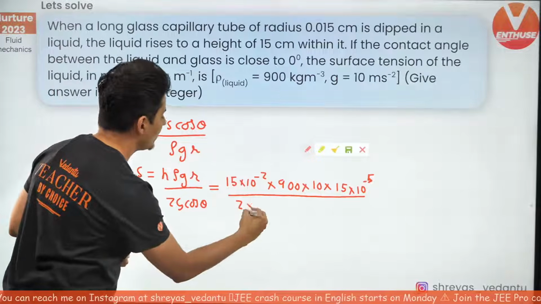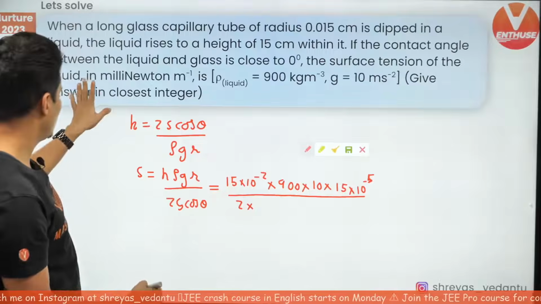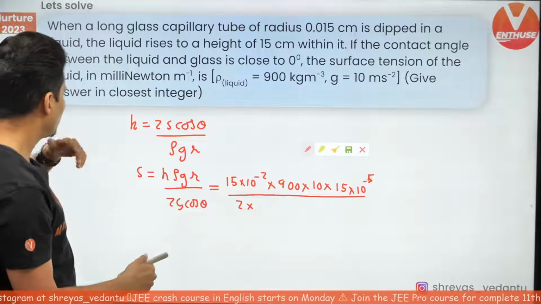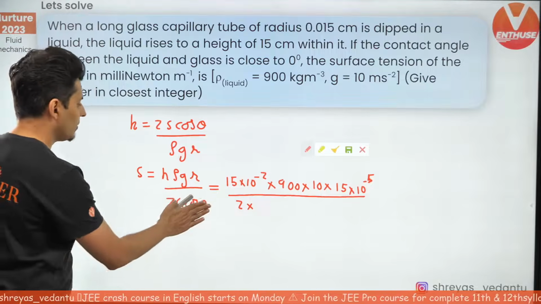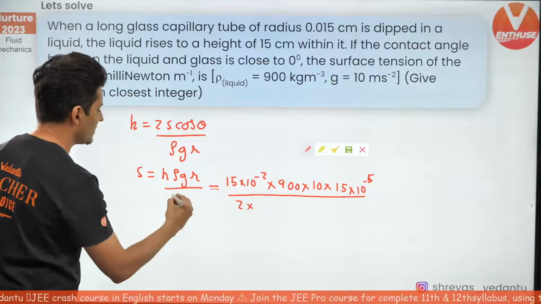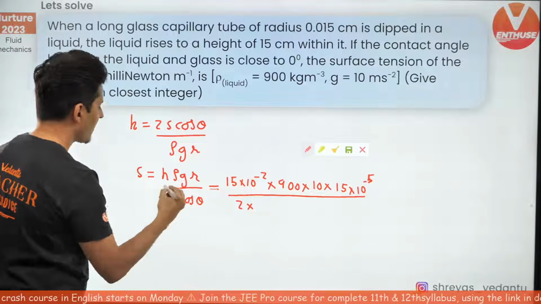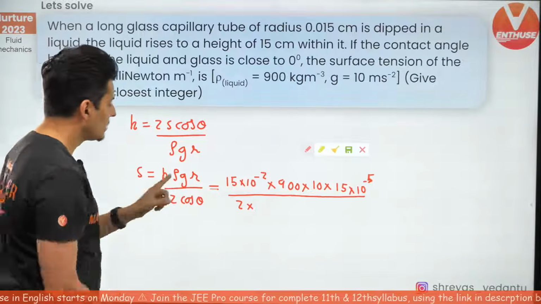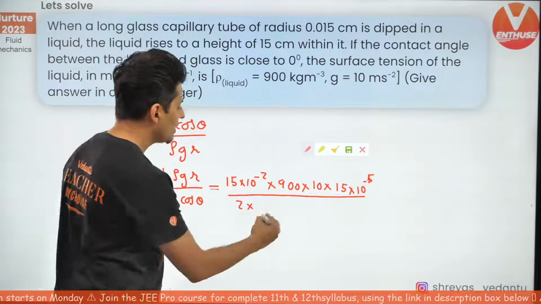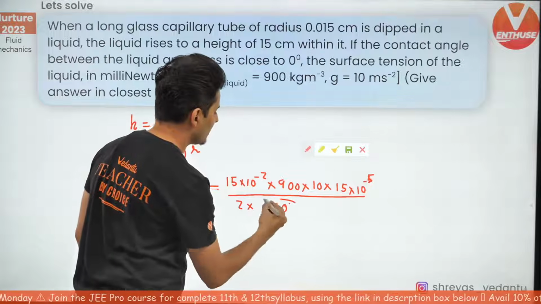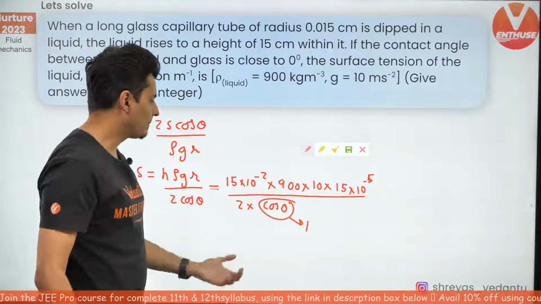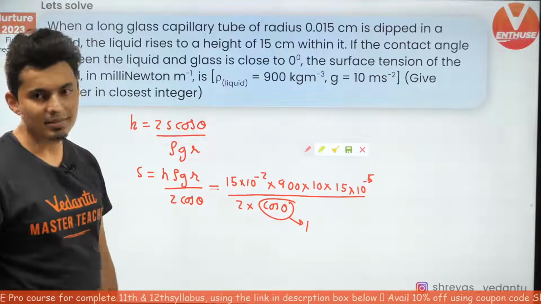Denominator, you have 2 into s. Oops, I did make a mistake. I shouldn't have put 2s cos theta. I just had to put 2 cos theta, my bad. I had to find s, my bad. So 2 into cos theta. What is cos theta? Cos of 0, which is nothing but 1. Yep, there you go. Just solve this, you'll get the answer.